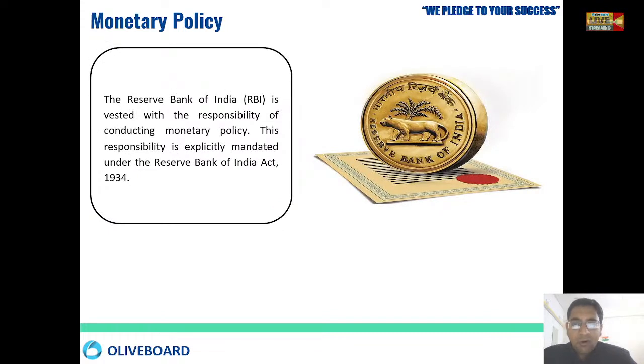We already know that RBI has been vested with the power of controlling the money supply, controlling inflation, and maintaining monetary stability in the country. And earlier, RBI was a private bank in 1934, but later it was taken over by the country.